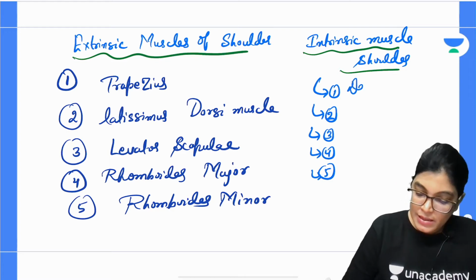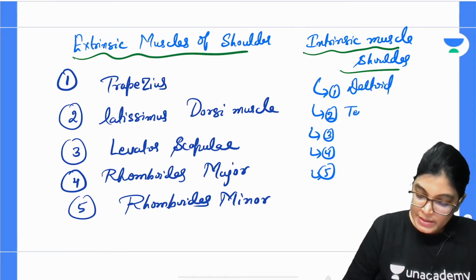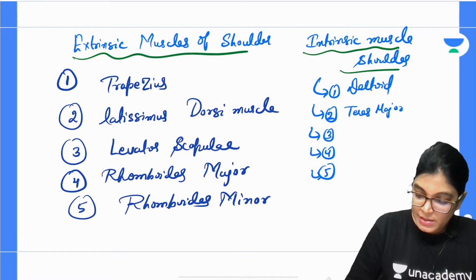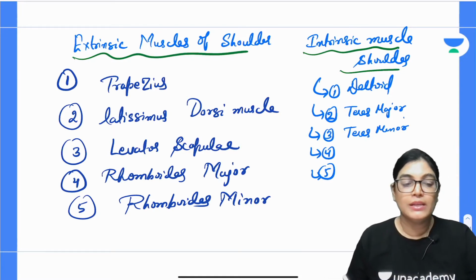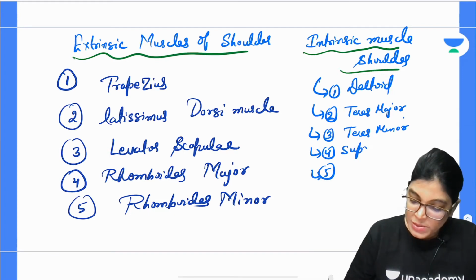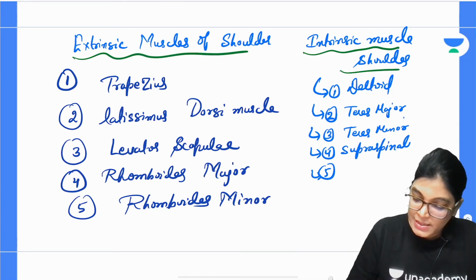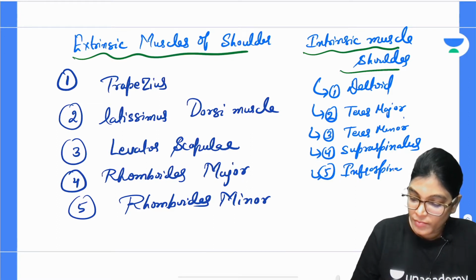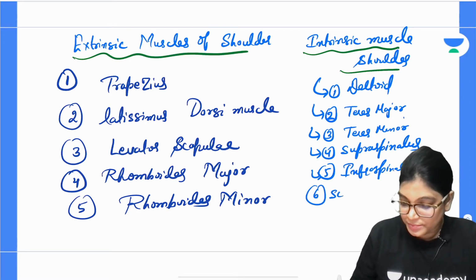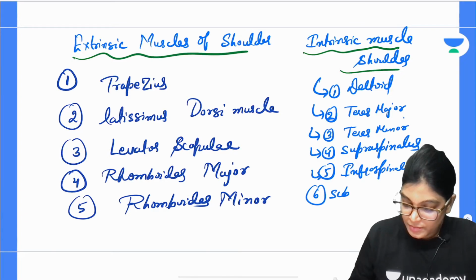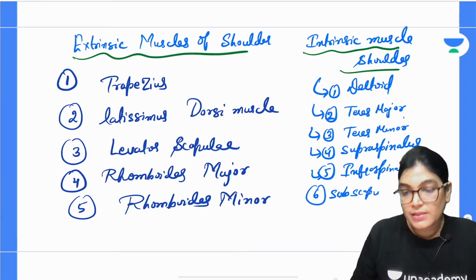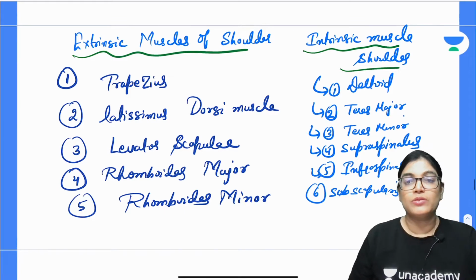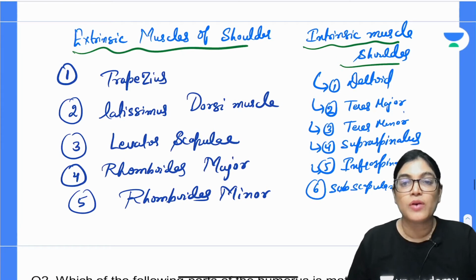The muscles are deltoid, teres major, teres minor, and the muscles of the rotator cuff: supraspinatus, infraspinatus, teres minor and subscapularis. These are the muscles in the list of intrinsic muscles.